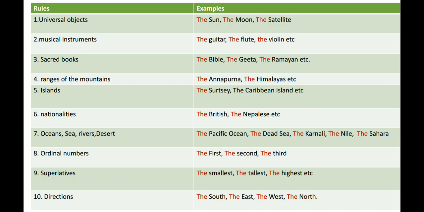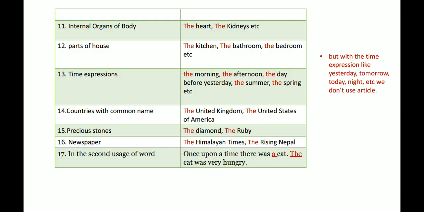Number 10, directions. Before the names of the 4 directions, we have to use the: the south, the east, the west, the north. Number 11, before the internal organs of the body, like the heart, the kidneys, we have to use the. Number 12, parts of the house. If you are talking about the parts of the house, like the kitchen, the bathroom, the bedroom, then you need to use the.